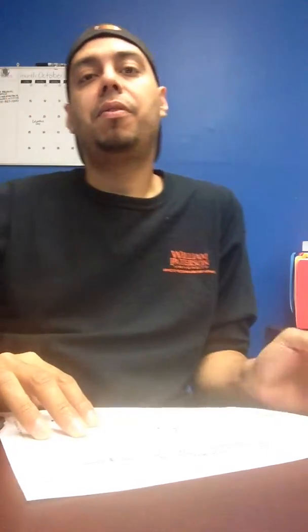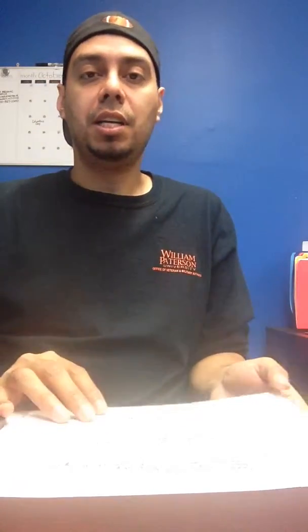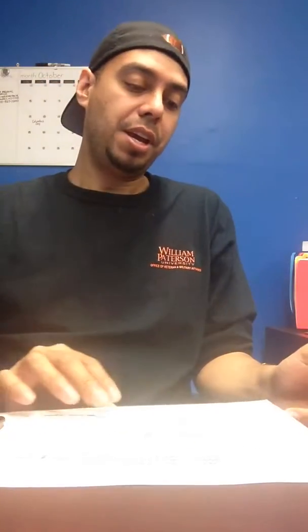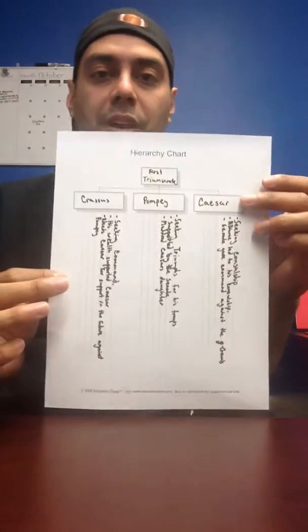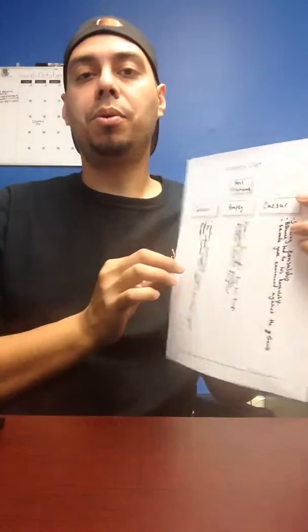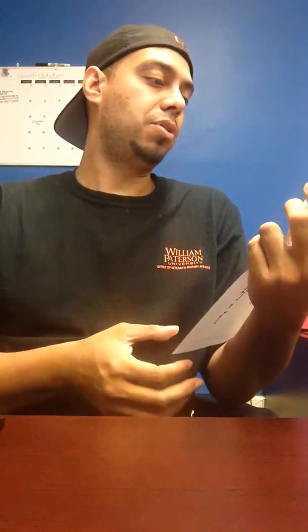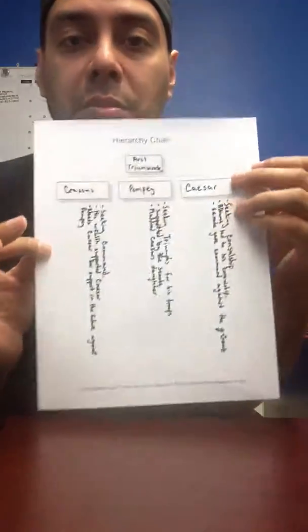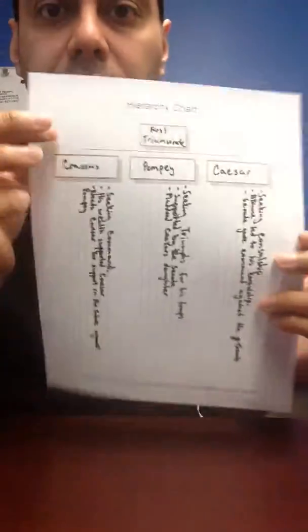One of the ways I could help my students with their reading comprehension, or understand what they're actually reading, is by using a graphic organizer. Here I have a hierarchy graphic organizer. Since we are going over the first triumvirate, I am discussing Caesar. I don't know if you can see it, but here's Caesar, Pompey, and Crassus.